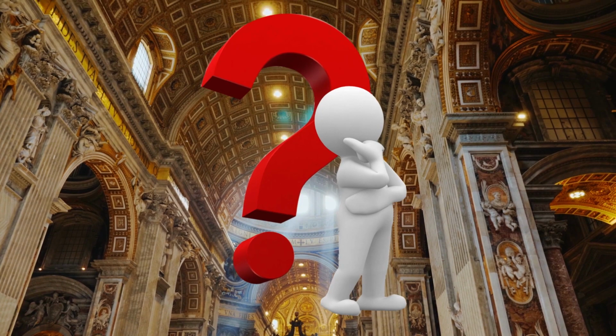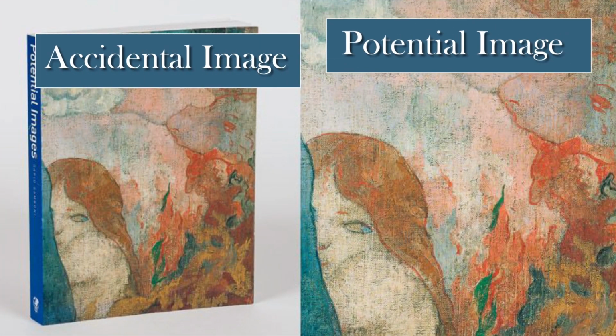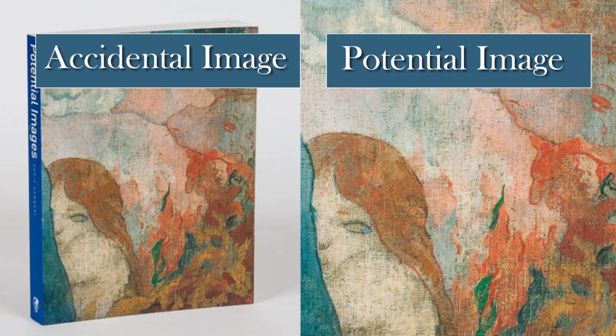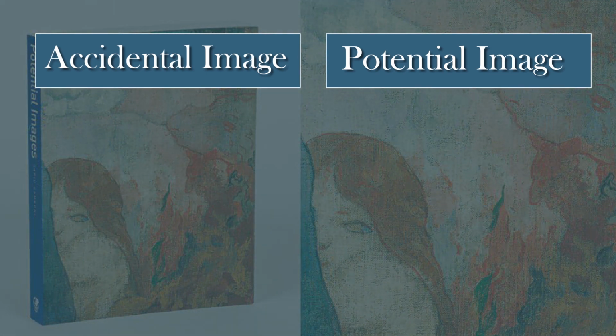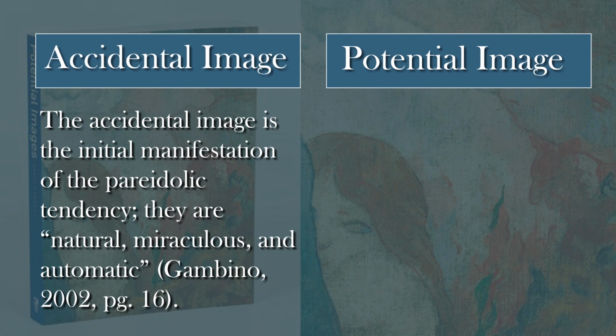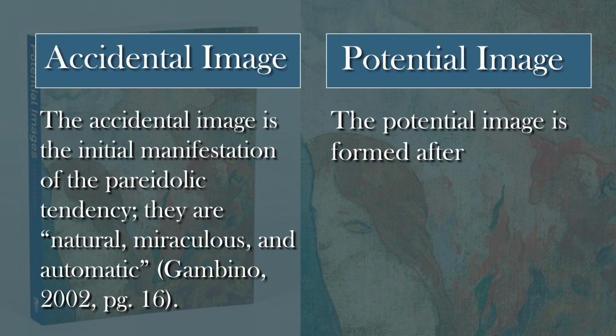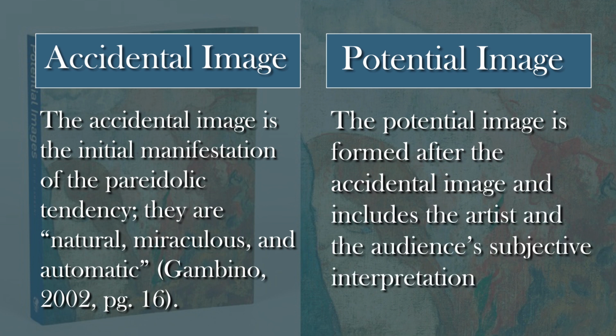It is relevant here to consider the difference between Dario Gamboni's accidental and potential images. In Gamboni's view, both of these types give prominence to the imaginative side of perception. However, the accidental image is the initial manifestation of the pareidolic tendency. They are natural, miraculous, and automatic. In contrast, the potential image is formed after the accidental image and includes the artist's and the audience's subjective interpretation.